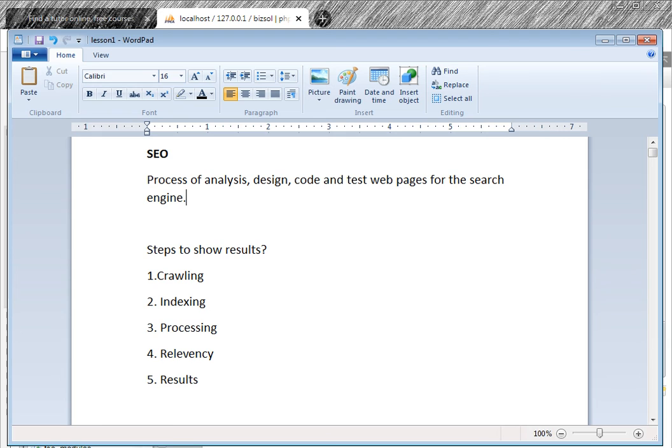SEO must be a collaboration between your marketing department and your IT department, because IT people are programmers and they don't know what should be used. So this is SEO, search engine optimization.